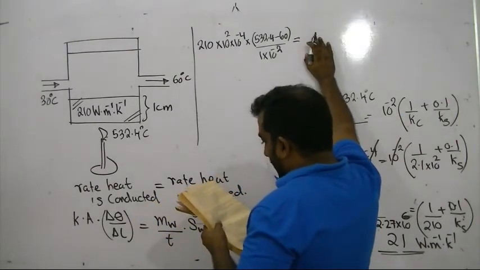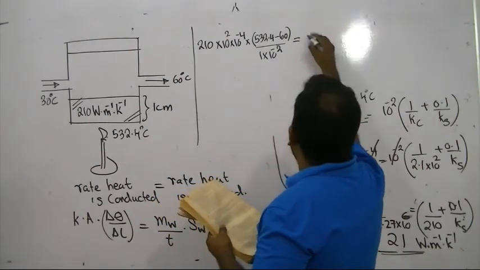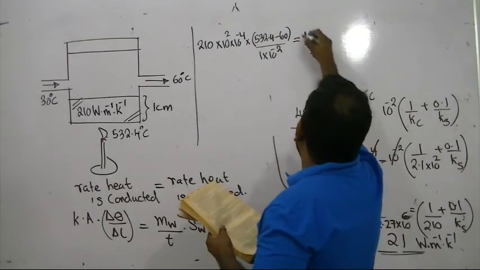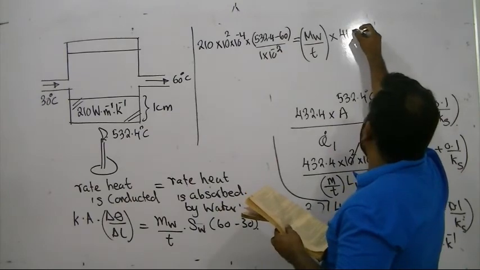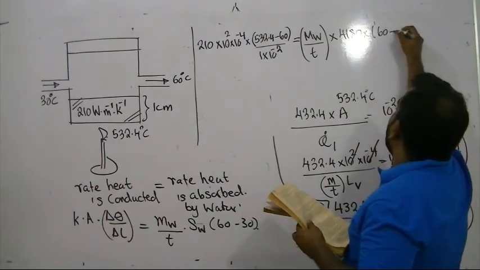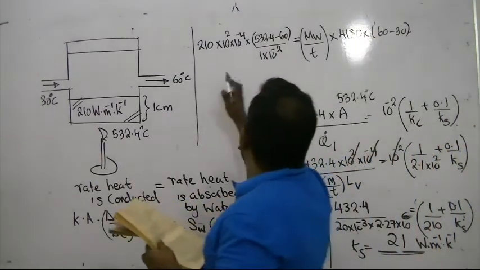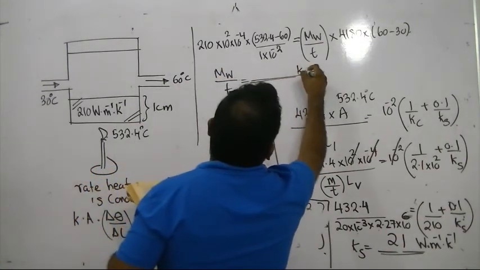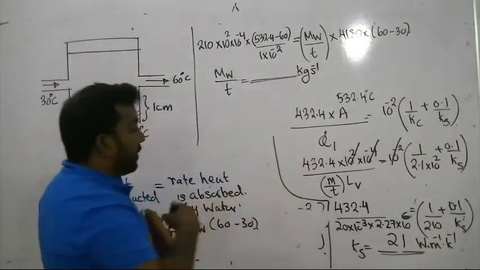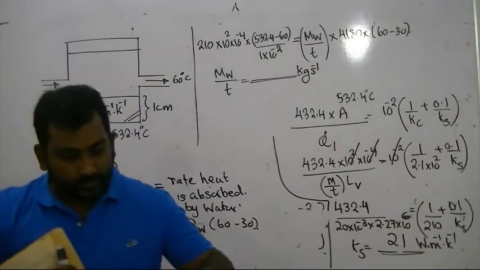They are asking you to find the maximum rate at which water can be taken out, that is mass of water over time. Specific heat capacity of water is 4180, times 60 minus 30. Simplify this. You will get the rate at which water is taken out in kilogram per second.